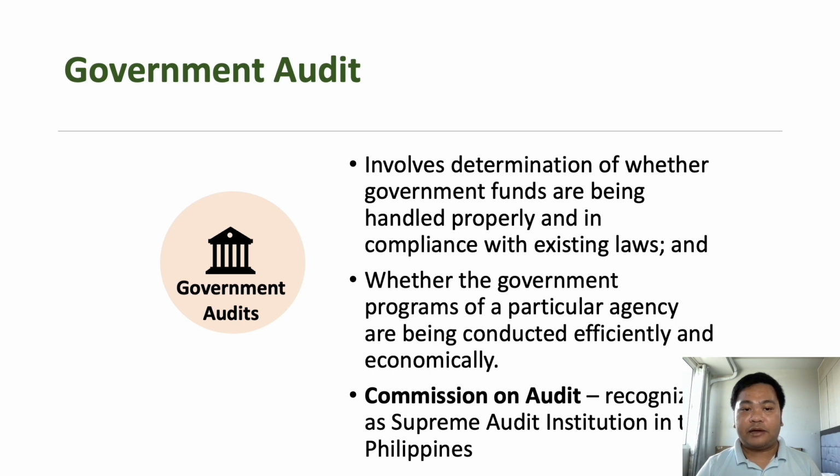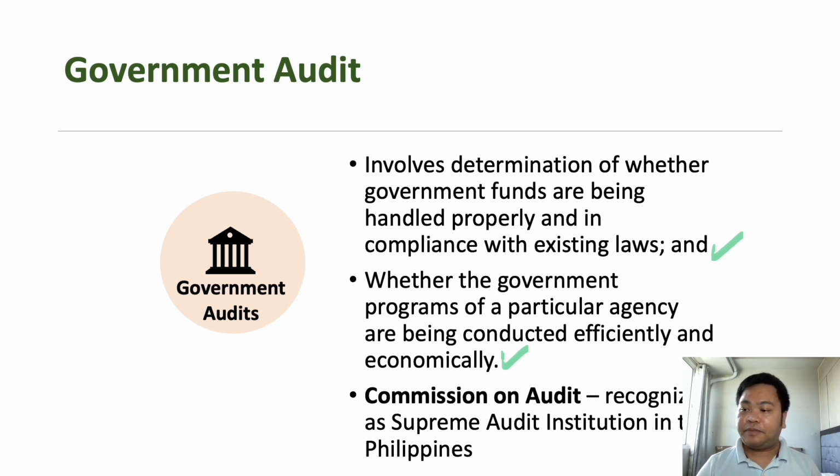Then finally, we have government auditing or government audit. So in government auditing, it involves determining whether the government funds are being handled properly and in compliance with existing laws and regulations, or whether the government programs of a particular agency are being conducted efficiently and economically.